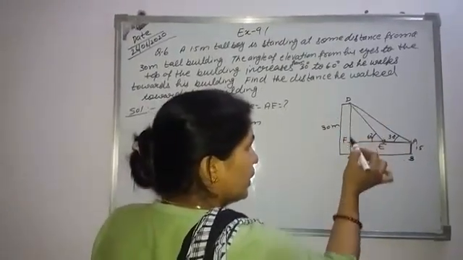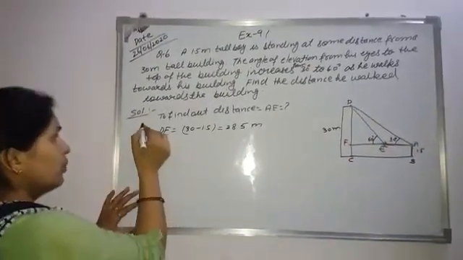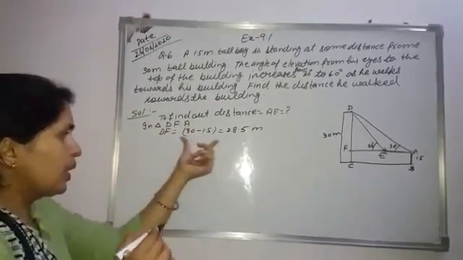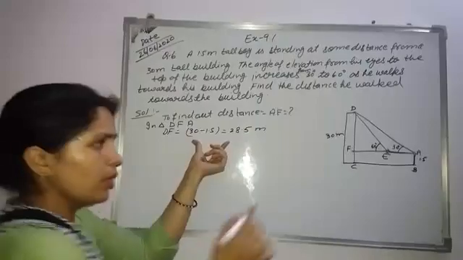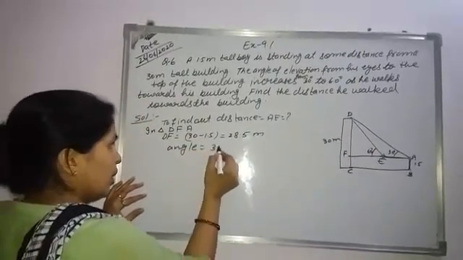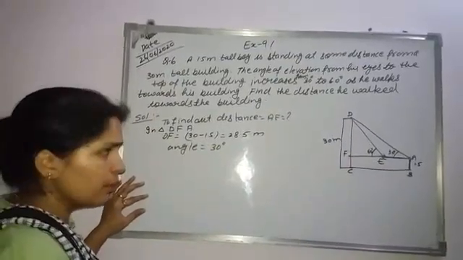Next, in triangle DFA, DF is equal to 28.5 and the angle is 30 degree.